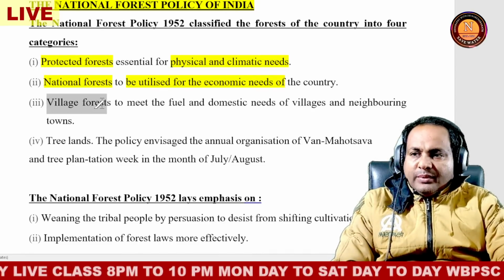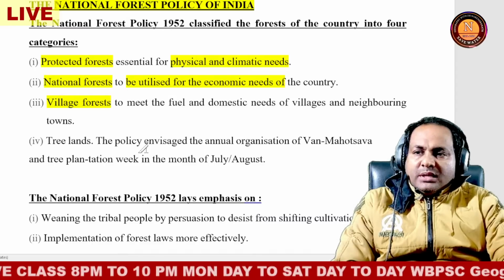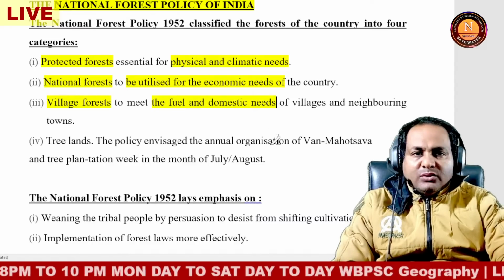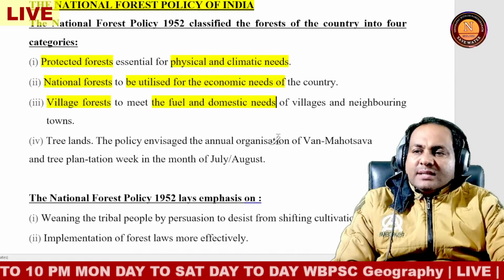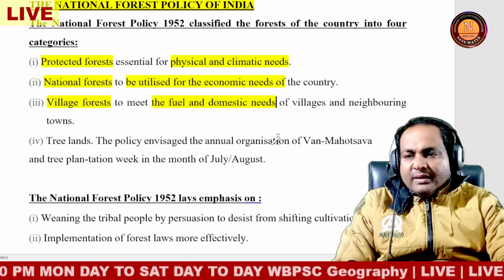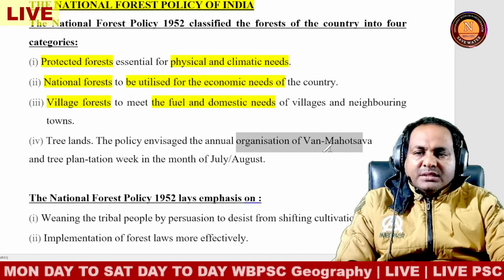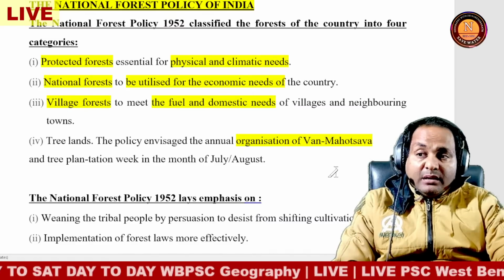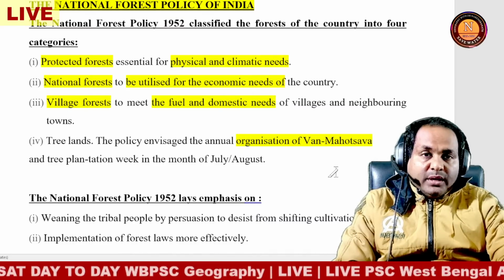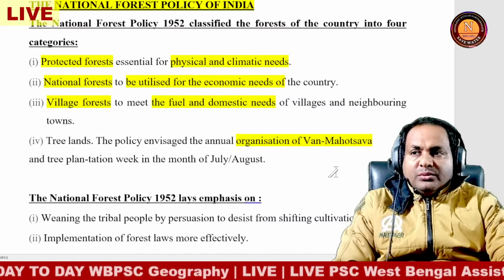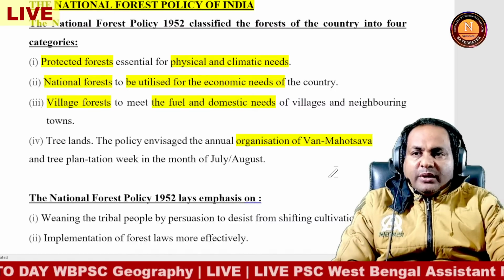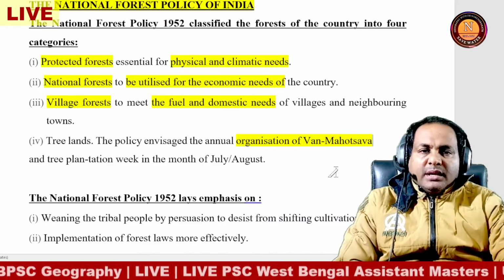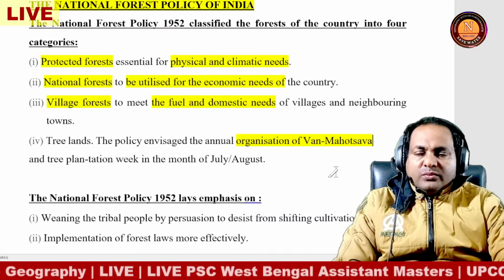Another is the village forest, basically to meet the fuel and domestic needs of the village and neighboring town. And tree lands. The policy envisaged the annual organization of Van Mahotsava and tree plantation week in the months of July and August also. So this is the National Forest Policy of India: protected forest, national forest, and also village forest.